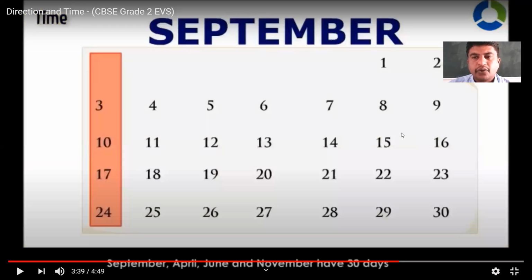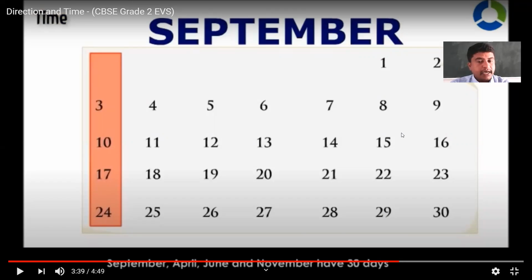Dear students, you know very well, we have 7 days in a week: Sunday, Monday, Tuesday, Wednesday, Thursday, Friday, Saturday. Am I right? Like that, we have 12 months: January, February, March, April, May, June, July, August, September, October, November, December. Have you watched in the video?